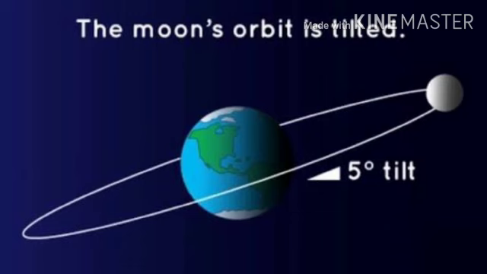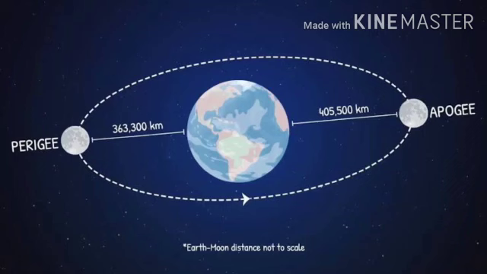Now students, look at this picture. In this picture, you can see that the moon is the closest to the earth. It is said to be in perigee position. In perigee position, the distance between the moon and the earth is about 3,63,300 kilometers. We can also experience a supermoon in this position.